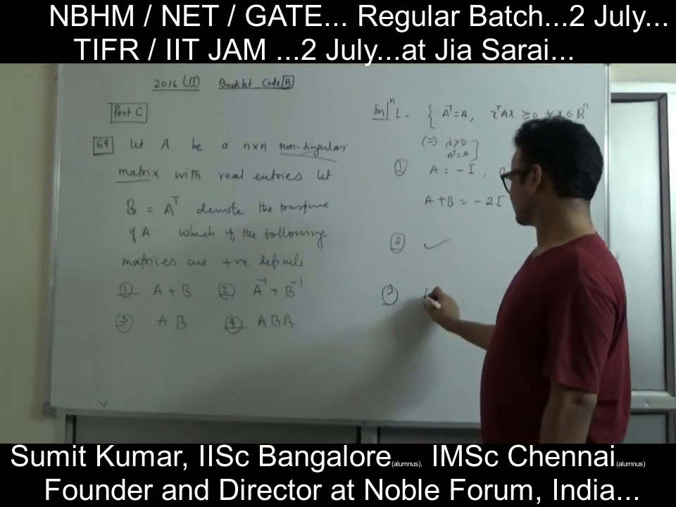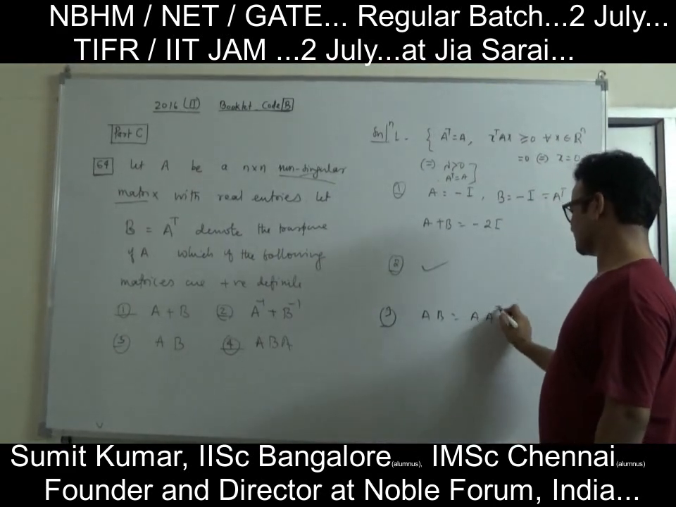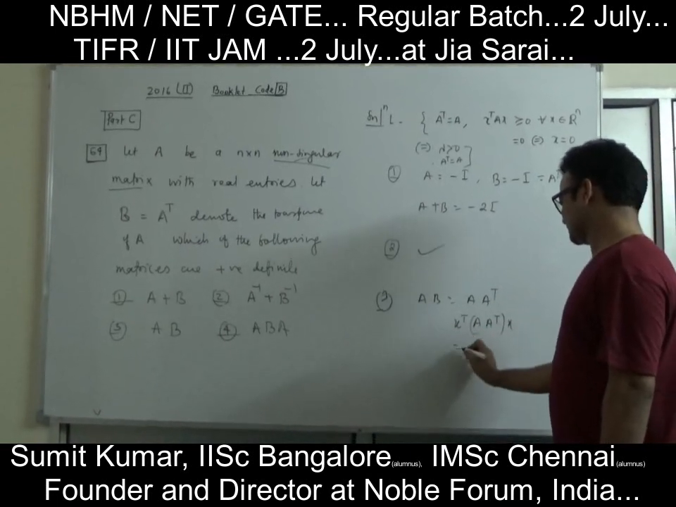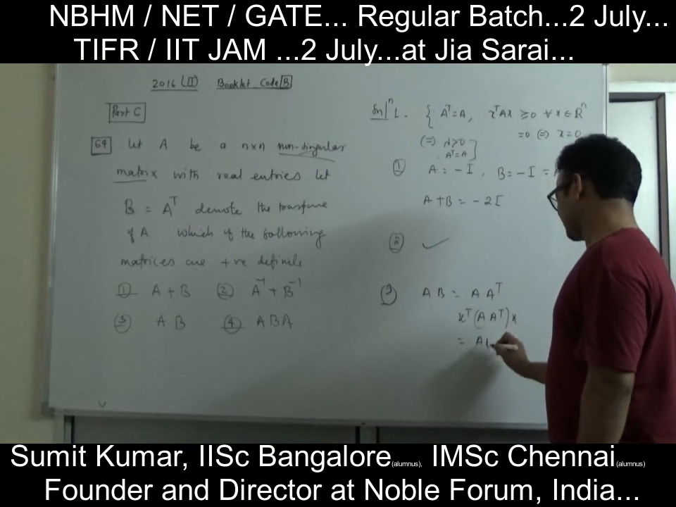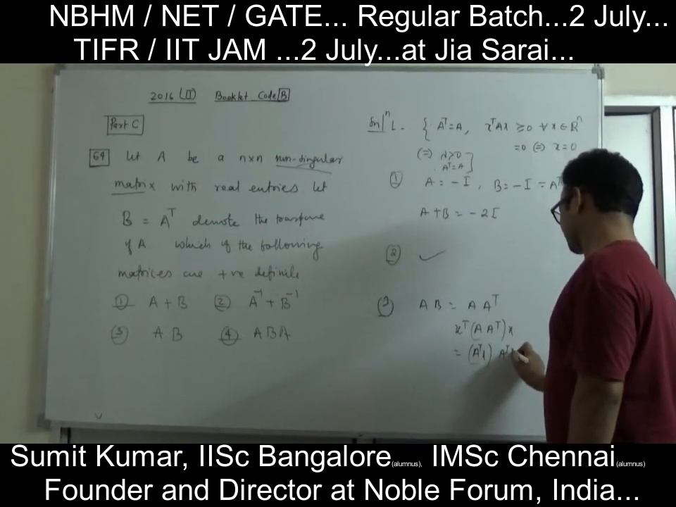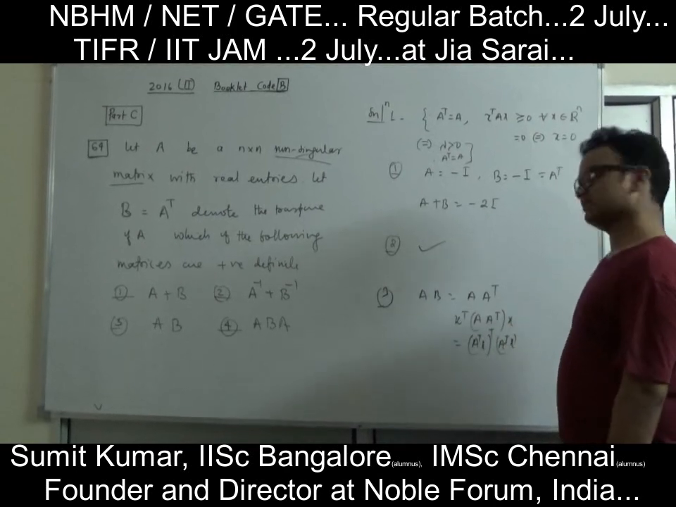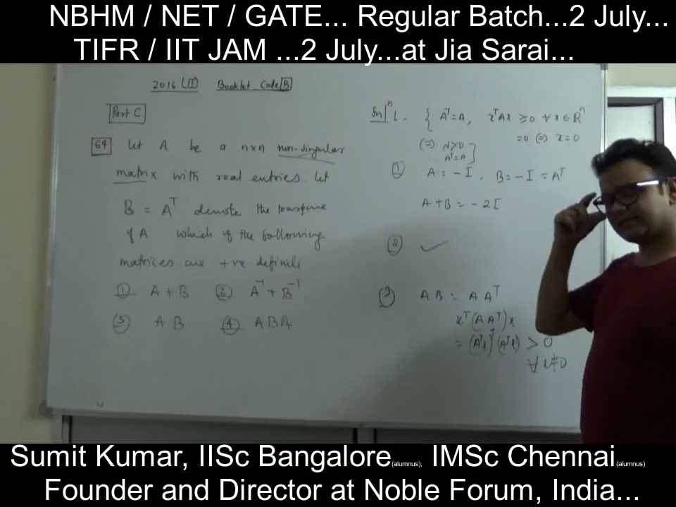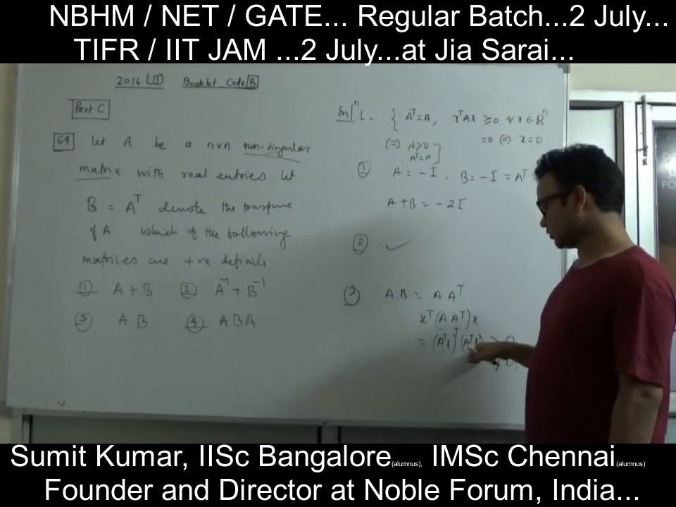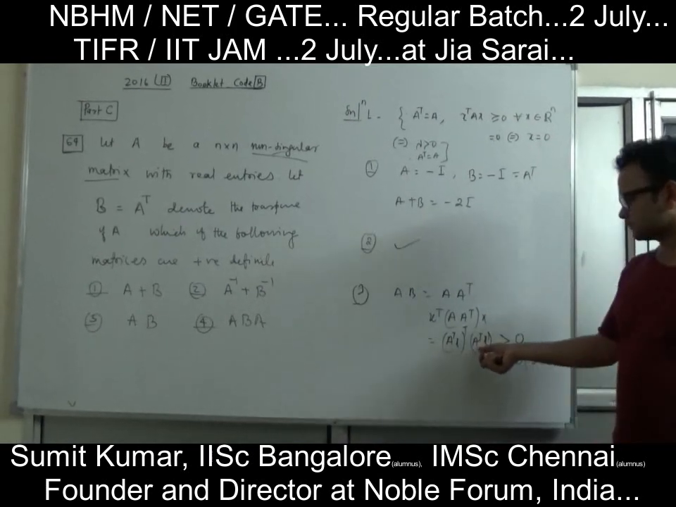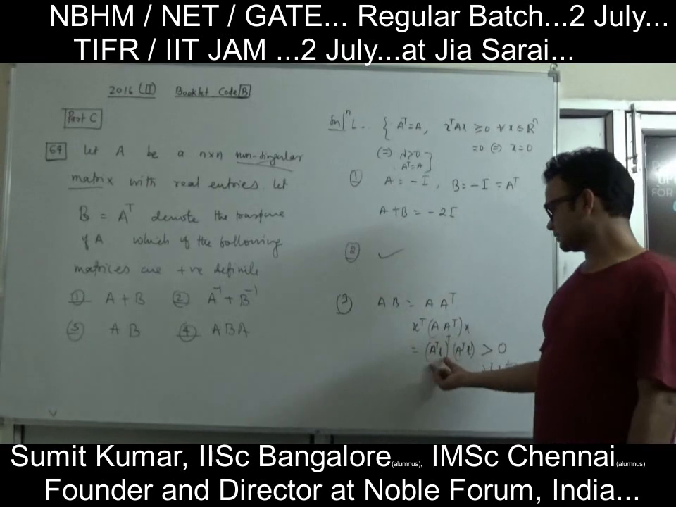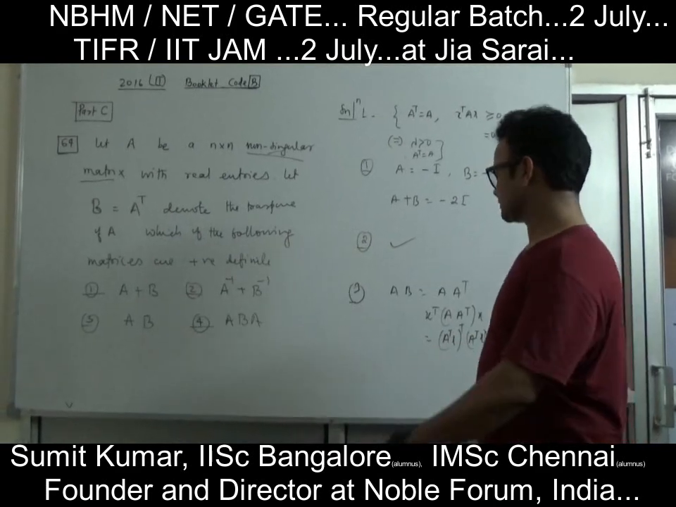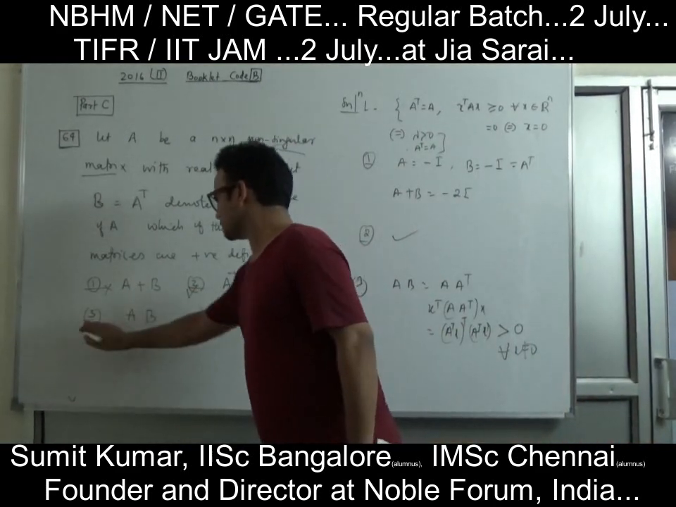Third, AB. What is AB? AB here is nothing but A into A transpose. Check that X transpose A A transpose X is nothing but (A transpose X) transpose times (A transpose X), which is always greater than 0 for all X not equal to 0, because A is invertible. An invertible matrix maps a non-zero vector to a non-zero vector, and this is the product of two non-zero vectors, and hence it is always positive. So this is positive definite. So the first and second are false, the third one is true.